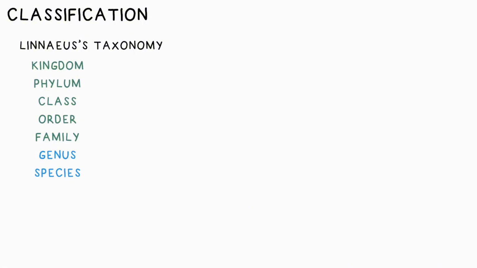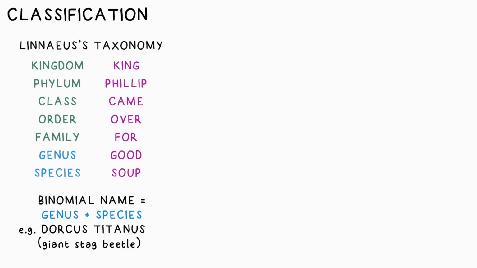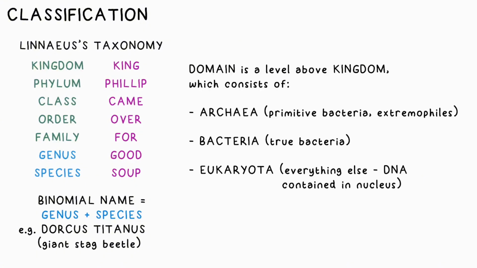Carl Linnaeus classified organisms into kingdom, phylum, class, order, family, genus, and species. A good mnemonic for this is King Philip came over for good soup. The binomial, a Latin name for an organism, is just the genus and species combined. As time went on, it turned out that another level above kingdom was needed. Domain. The three domains are archaea, that's primitive bacteria, normal or true bacteria, and eukaryota. That's everything else, of course, with DNA and the nucleus of the cells.